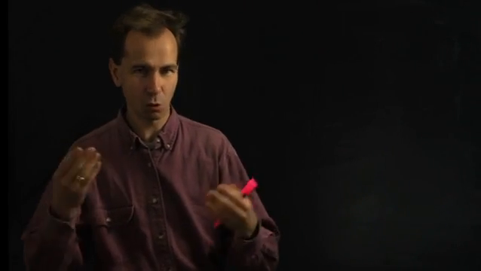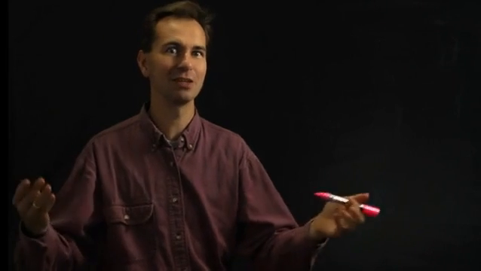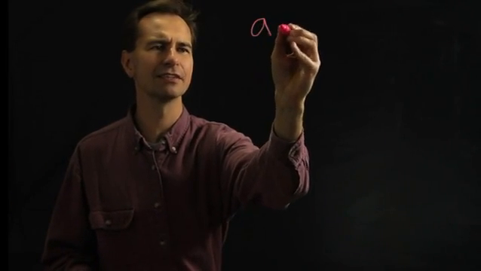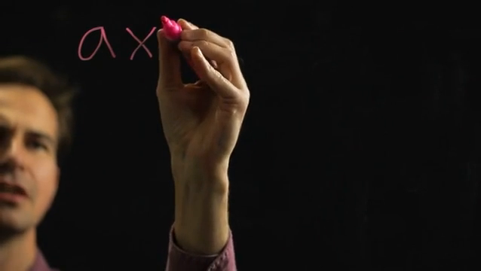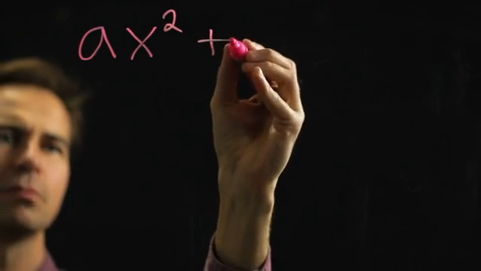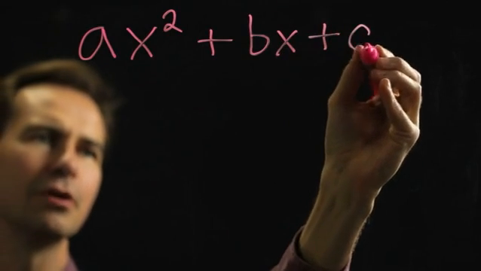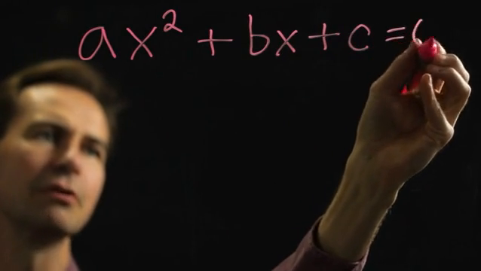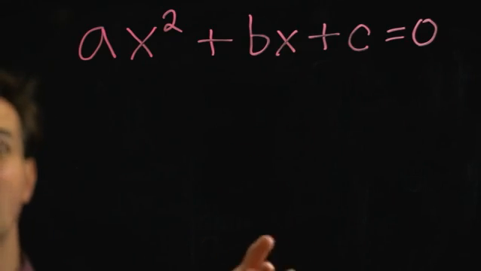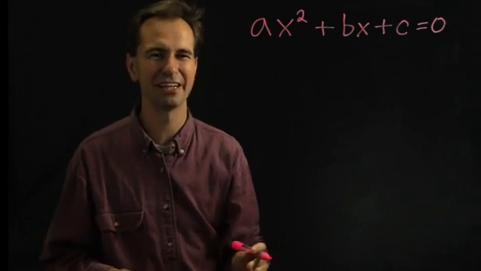So, quadratic equation, for starters, what does that mean? Well, it's really anything that looks like this: a number times x squared plus another number times x plus another number, and all of that equals 0. So any equation that you can write in this form, that's a quadratic equation.